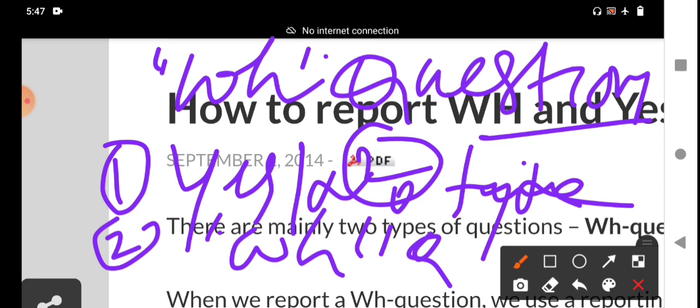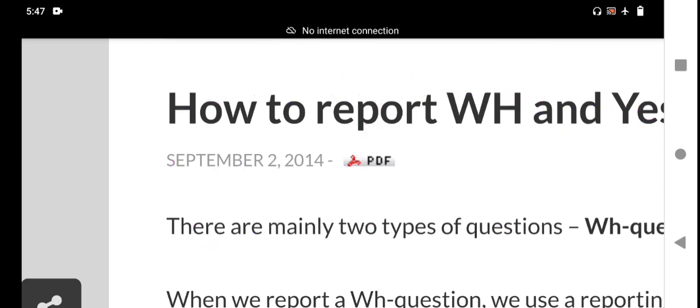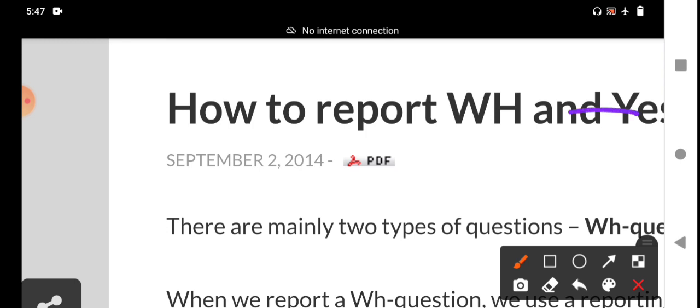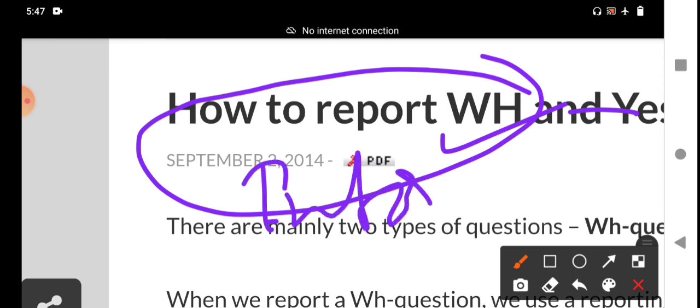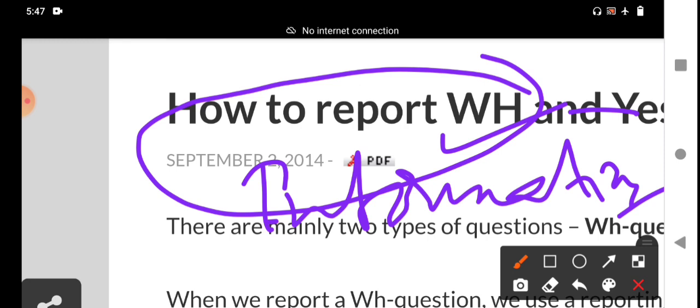In this topic, we only look at how to change from direct speech to indirect speech, that is, into reported speech, only for WH questions. WH questions, where the question starts with a WH word, are also called information questions. Before we explain how to change WH questions into reported speech,